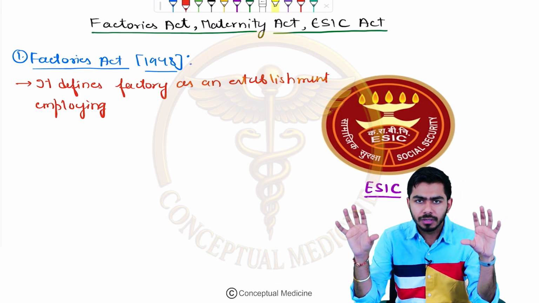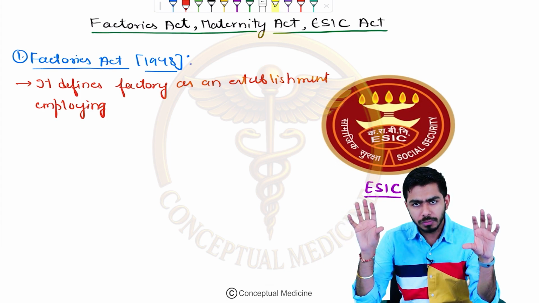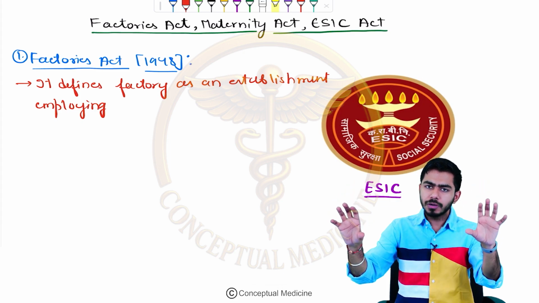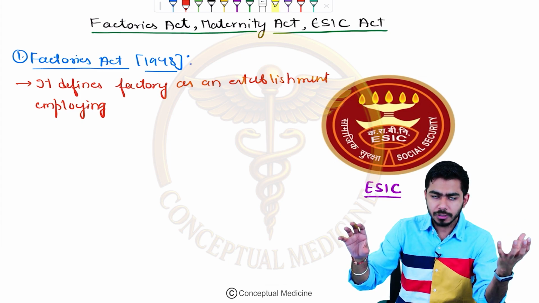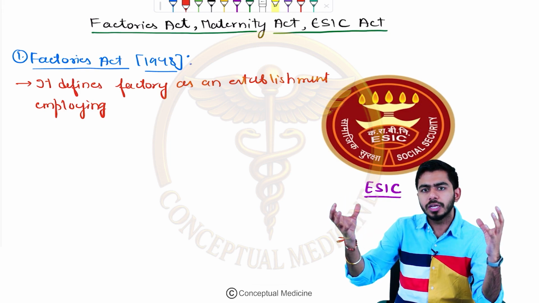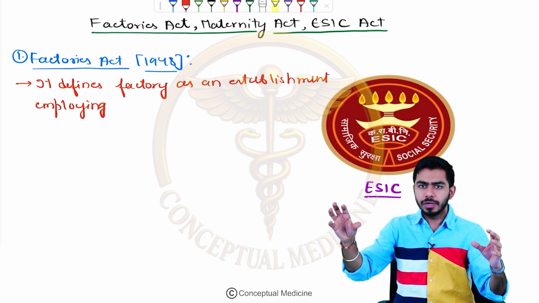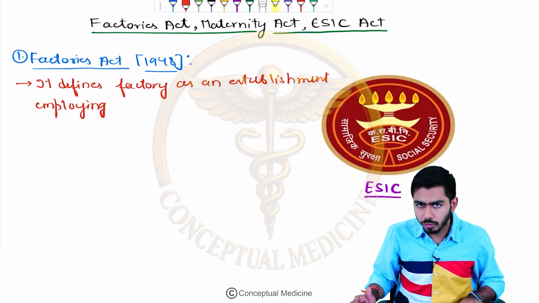And this establishment, let's say it is not using power, but here the criteria would be that it should have 20 employees or more. So there is an establishment using power and one not using power. The one using power should have at least 10 employees or more to be considered a factory under the Factories Act. Where power is not used, if 20 or more employees are working there, only then shall we consider it a factory. And once it is considered a factory, we shall talk about what rules and regulations a factory should follow.